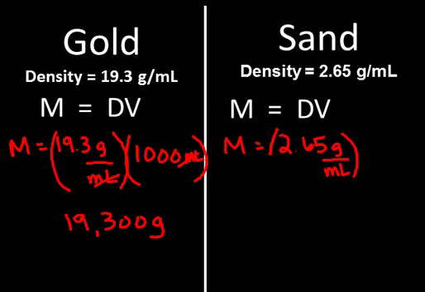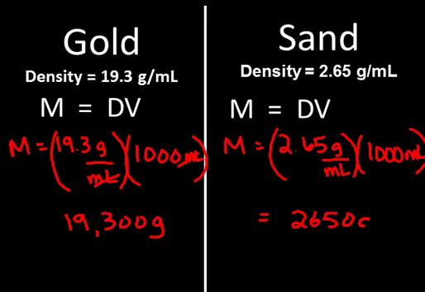If we do the same math for the sandbag, the density is 2.65 grams per milliliter. And since Indiana Jones made the bag of sand about equivalent in volume to the gold idol of 1,000 milliliters, we can now see that the mass of the sandbag was only about 2,650 grams.